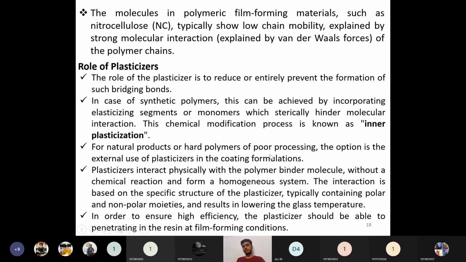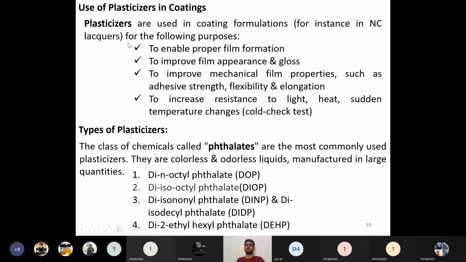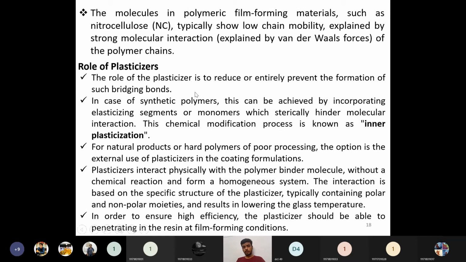Then in order to ensure high efficiency, the plasticizer should be able to penetrate the resin at film forming conditions. Whatever film forming conditions we employ during the applications, at that condition it should have a very high efficiency to create a uniform or homogeneous system. So that is a plasticizer. Then what is the use of a plasticizer in our coating? The plasticizer should play all these five roles whenever we are applying it for the exterior or interior terms, synthetic polymers or natural products.